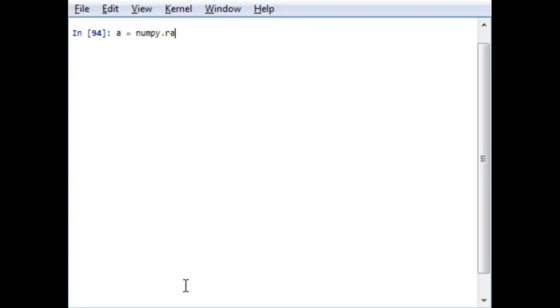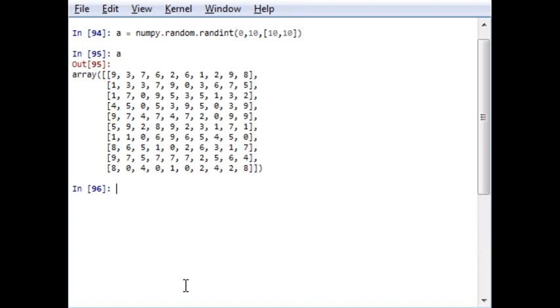Let me generate a random number between 0 to 10, and the size of the array will be, let's say, 10 by 10. So I'm generating a random array of shape 10 by 10. So this is my array. I have generated an integer array. I want to shuffle A.